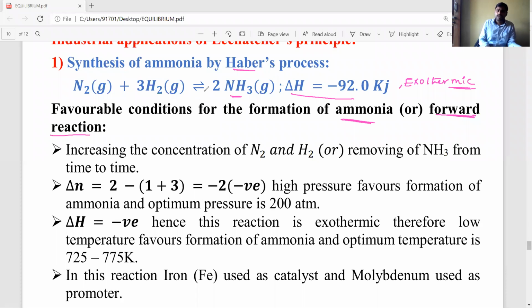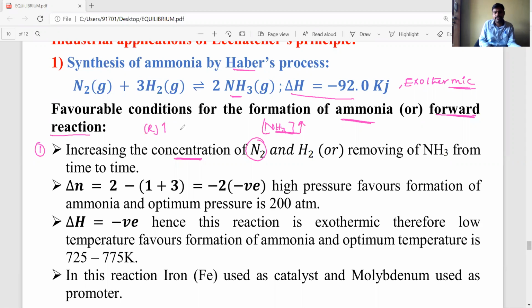Okay, first, concentration. Looking at the given reaction, first you have to explain concentration. You want to form ammonia, the product, so you want to increase ammonia formation. That means you have to increase the concentration of reactants.